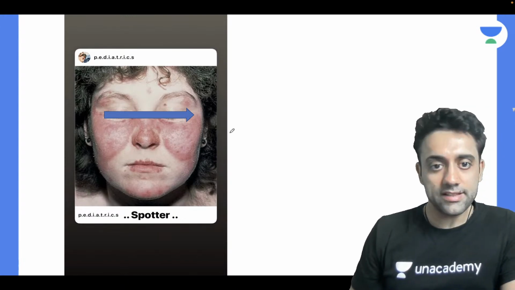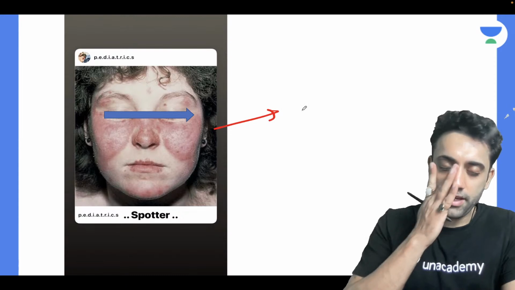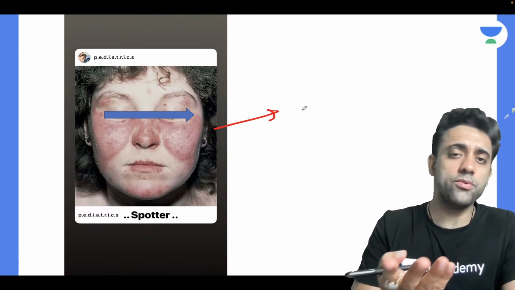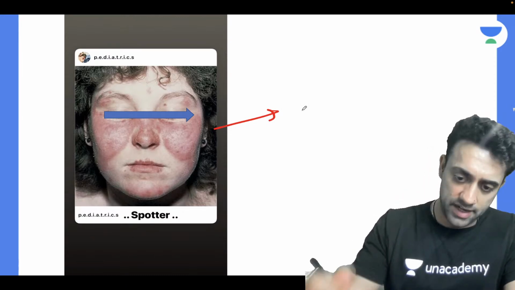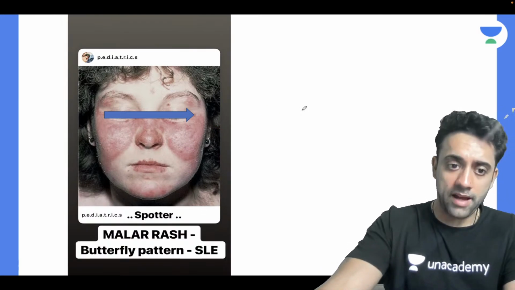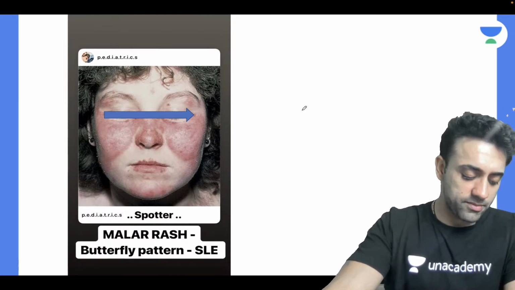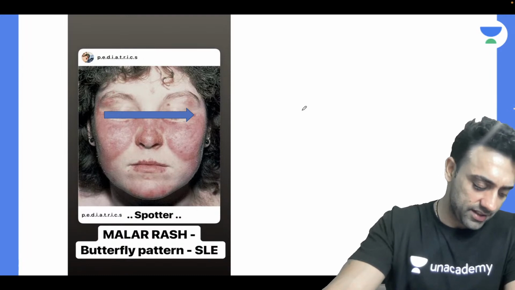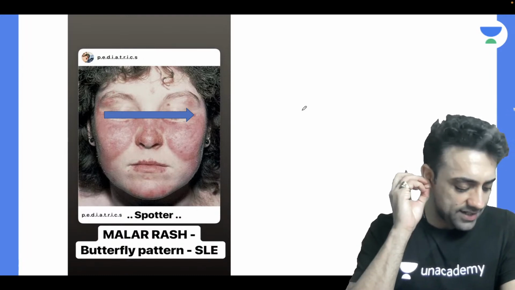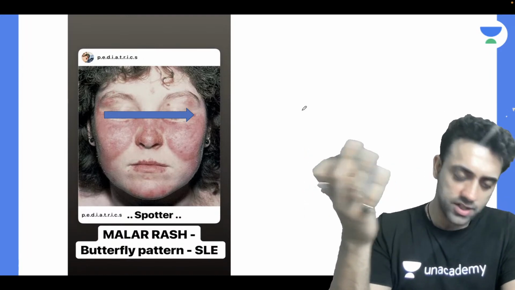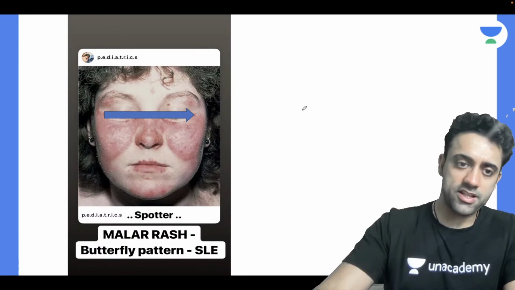Okay, yes, what is this sign? This is nothing but a very important butterfly rash. Very beautiful sign. We have seen this multiple times. Yes, butterfly malar rash seen in systemic lupus erythematosus. Remember that. Beautiful. So Akhil is right. Butterfly malar rash seen in SLE, a typical image-based question.